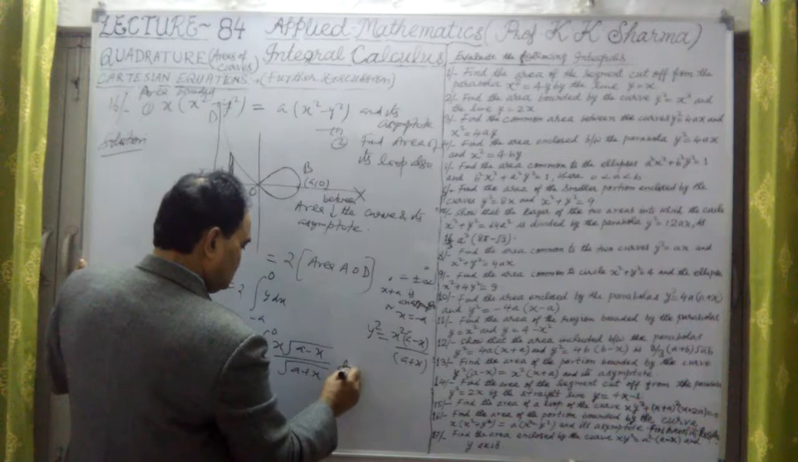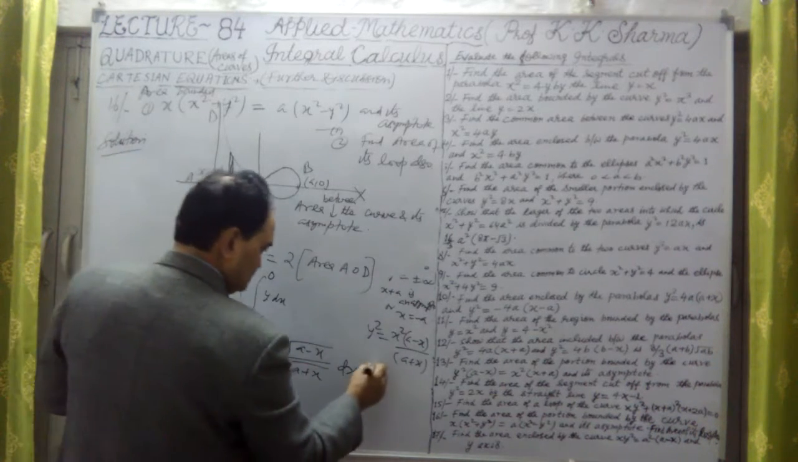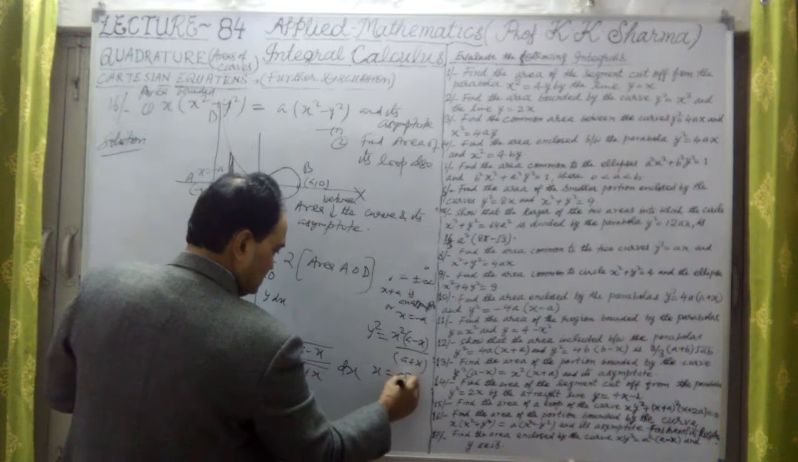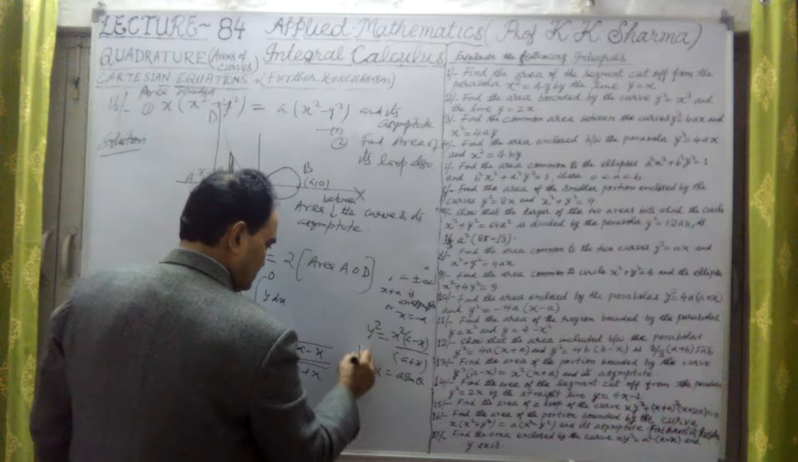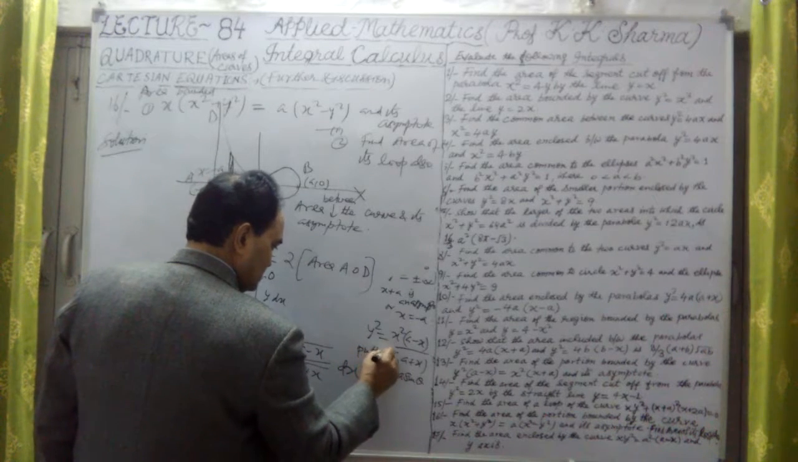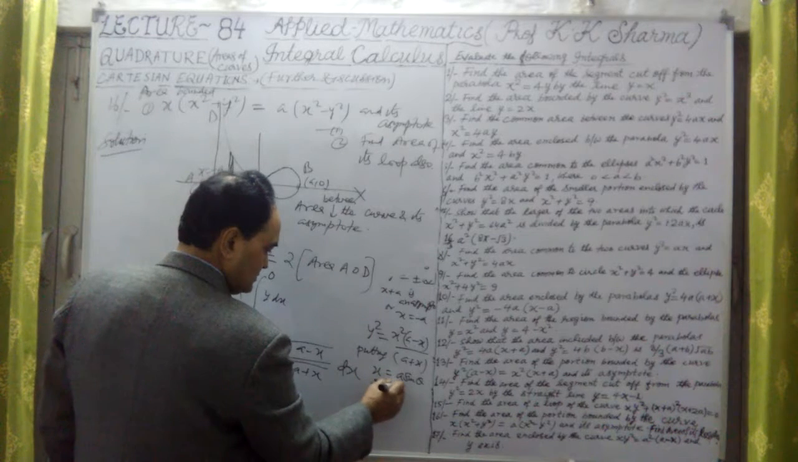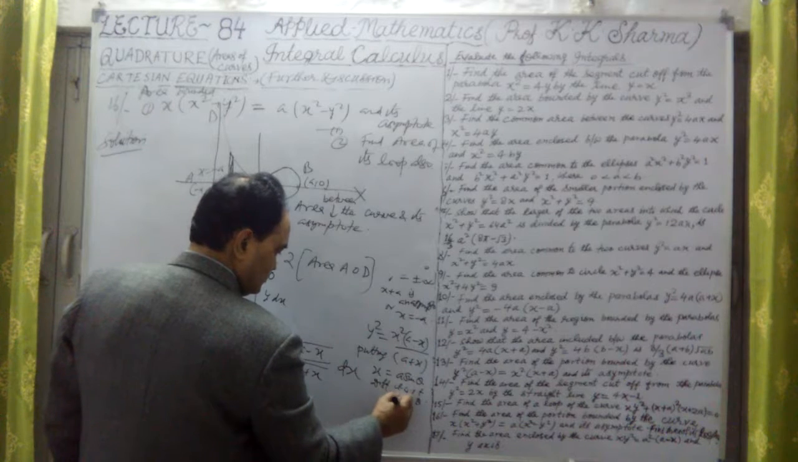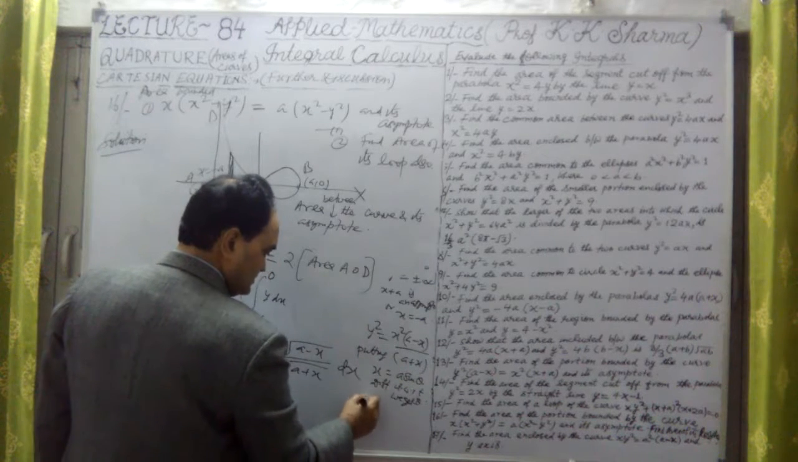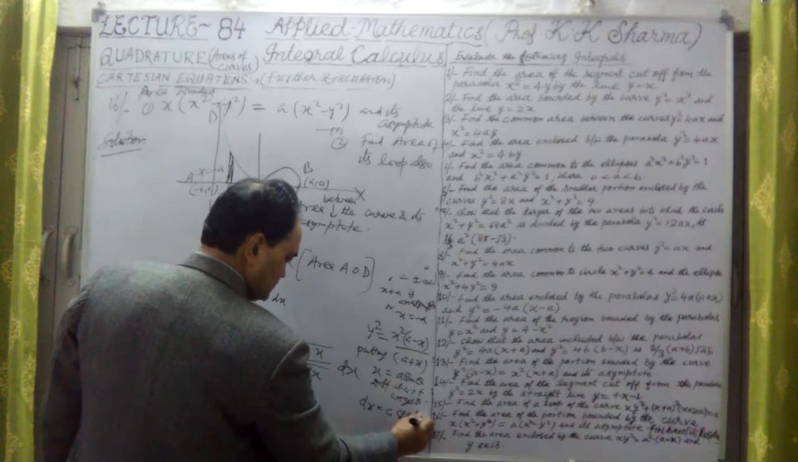Alright, now substituting x equal to a sin theta. Differentiating with respect to theta, what do we get here? dx is equal to a cos theta d theta.